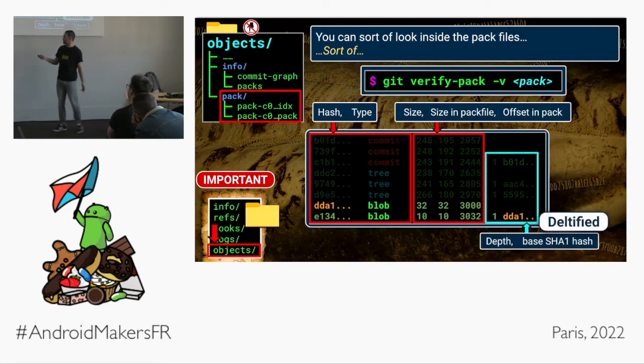And I want to draw your eyes just to these bottom two lines here. Going back to our example, our two files. This DDA1 blob, that's our first file. This is our lovely text, it's 32 bytes. And the line beneath it, our extra blob, 10 bytes. Instead of this being a 42-byte mammoth thing, it's 10 bytes. It's just the delta. It's just the difference. And right at the end there, it points back to the base SHA-1 hash, the one above it. It's saying this is the thing that I'm extending or changing or deltaing.